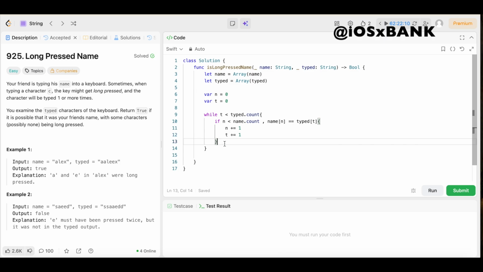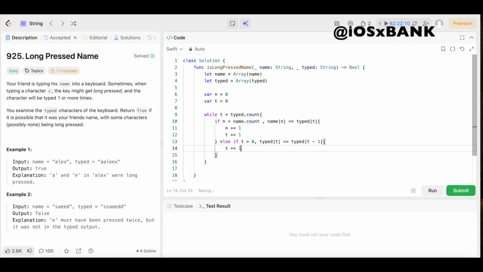Well, actually it is else, because we're going to say else if t is greater than 0, comma, typed[t] equals typed[t - 1]. Then we're going to come outside of that and say t += 1.